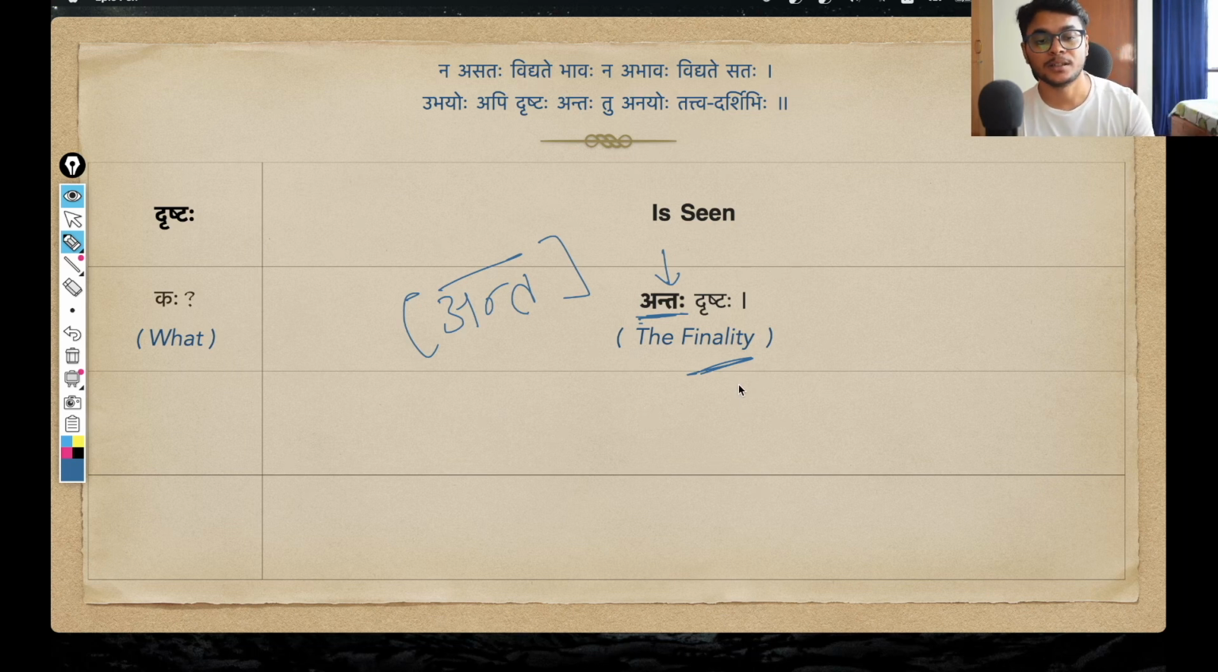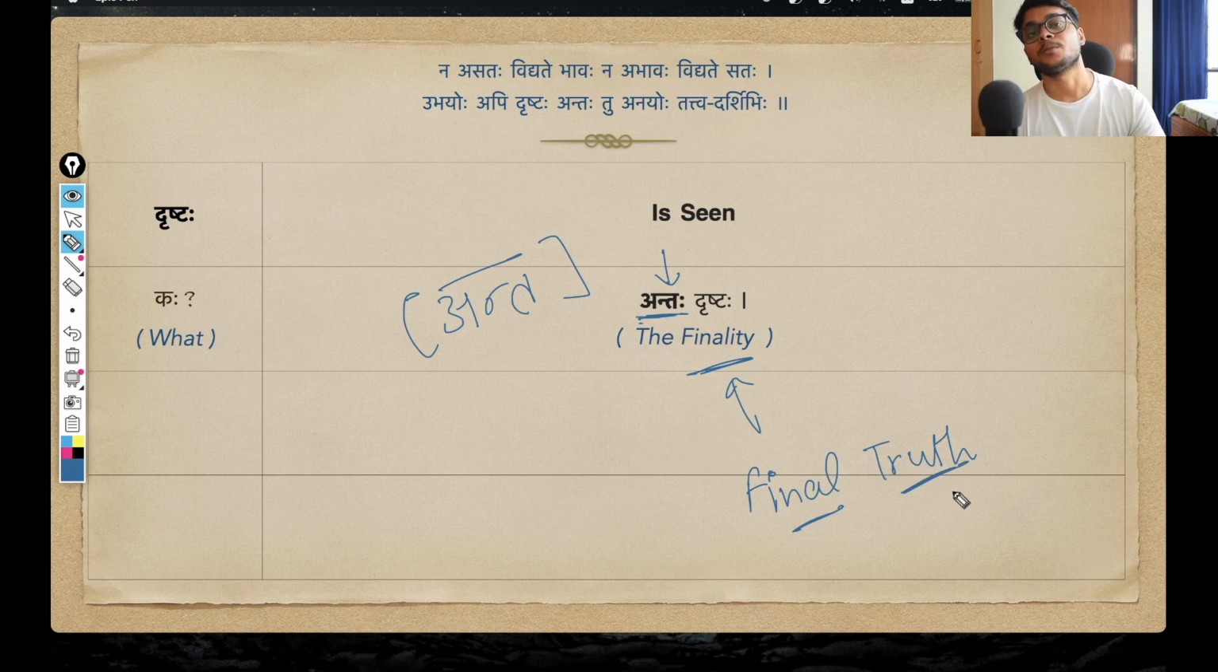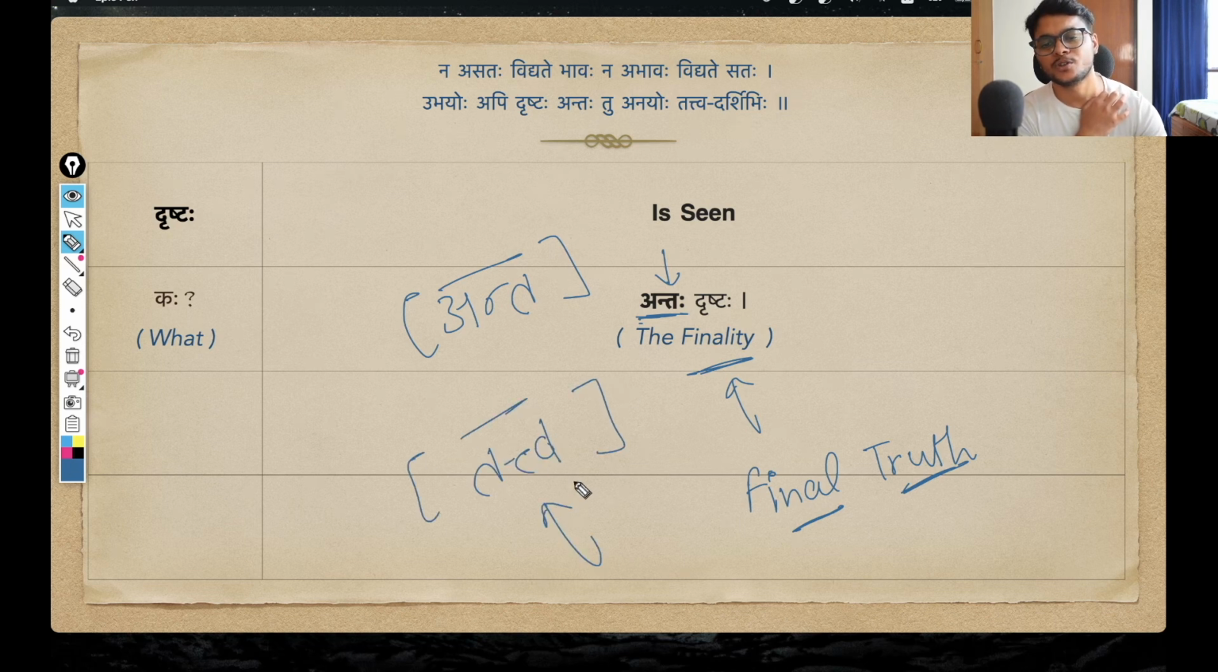So in that sense, think of this anta as the finality or the final truth about something. The final truth, the final realization about something. So we are talking about that. Antaha drishtaha, the finality, the final truth that is seen. And this final truth in Sanskrit, we denote using this pratipadika tattva. When we refer to something as tattva, it translates as the essence. But that essence is again the final truth about that thing.